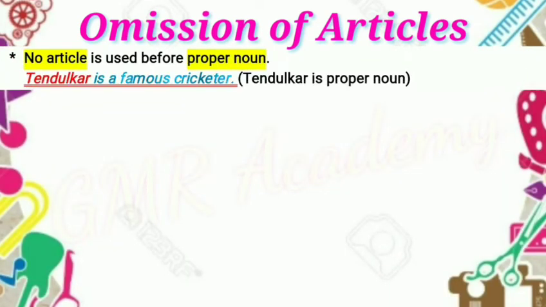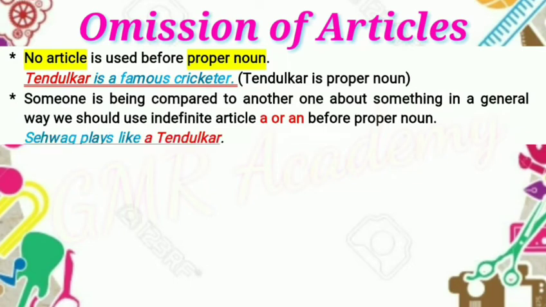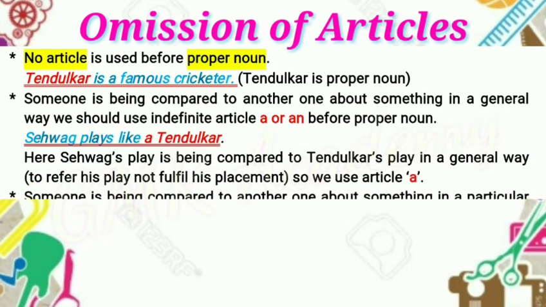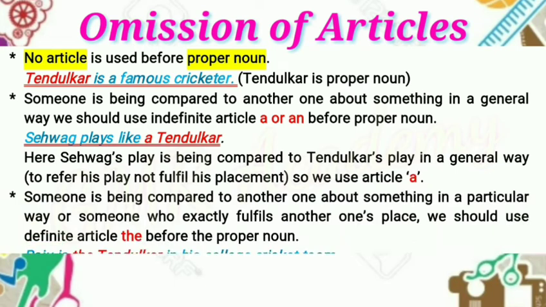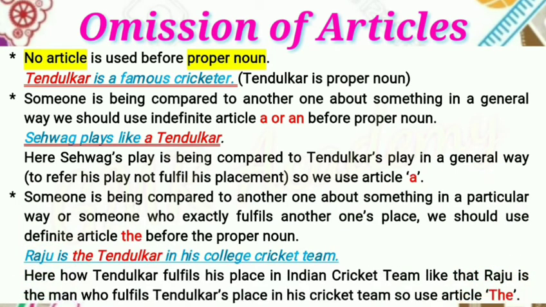No article is used before a proper noun. Example. Tendulkar is a famous cricketer. Here Tendulkar is a proper noun. So no article is used. Next point. Someone is being compared to another one about something in a general way. We should use the indefinite article a or an before the proper noun. Example. Sehwag plays like a Tendulkar. Here Sehwag's play is being compared to Tendulkar's play in a general way, to refer to Tendulkar's play, not to fulfill his place. So we use article a.